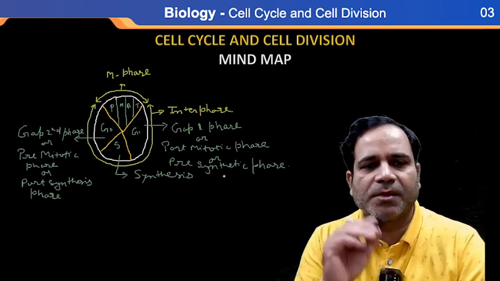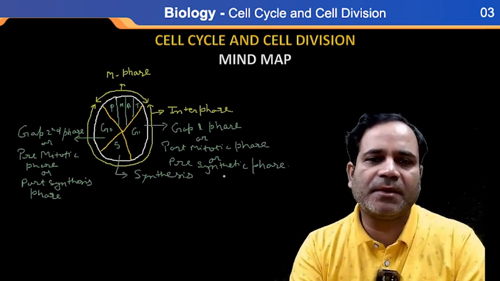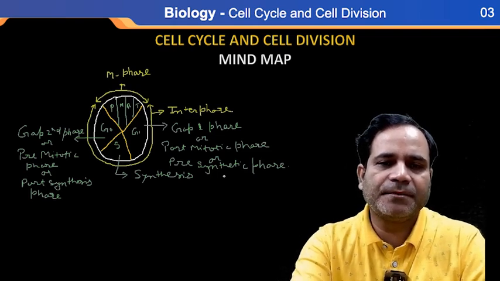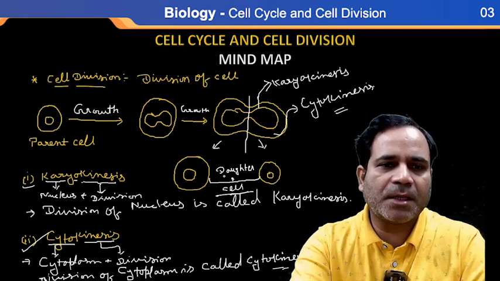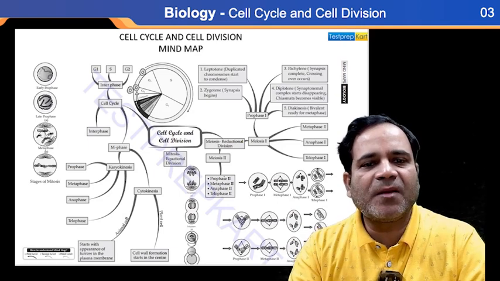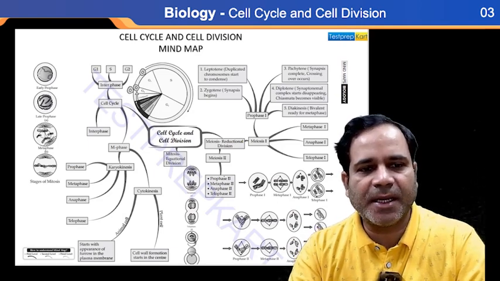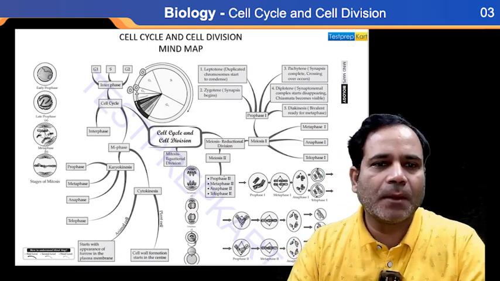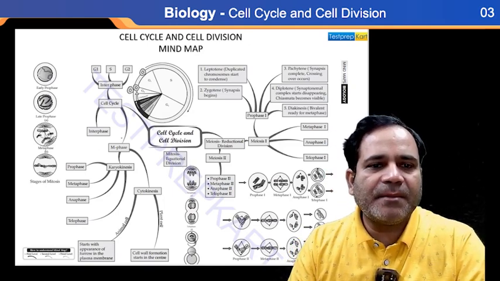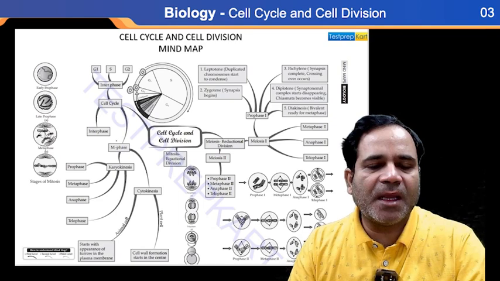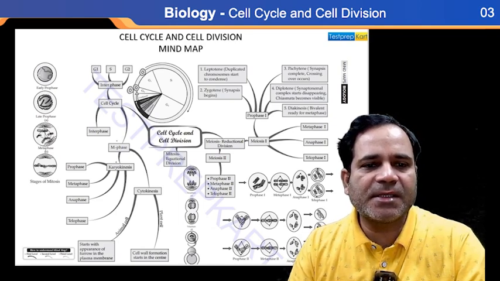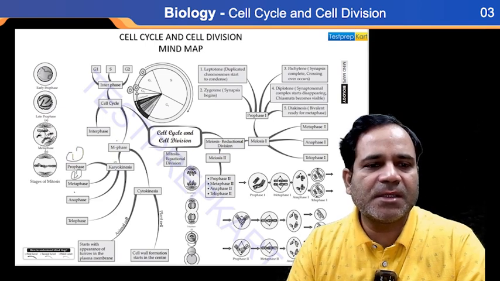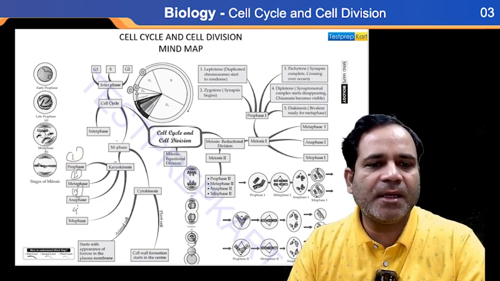Okay. So see, these are the names of the phases. Now see what each phase has. So now see here in a mind map, M phase. In M phase, there is karyokinesis, divided into four parts: prophase, metaphase, anaphase, and telophase.